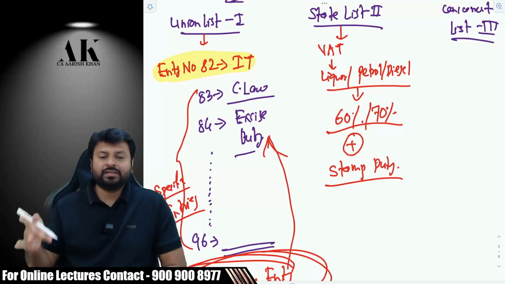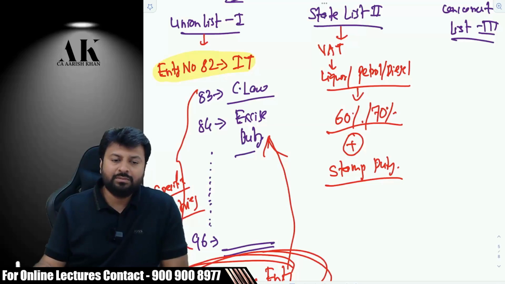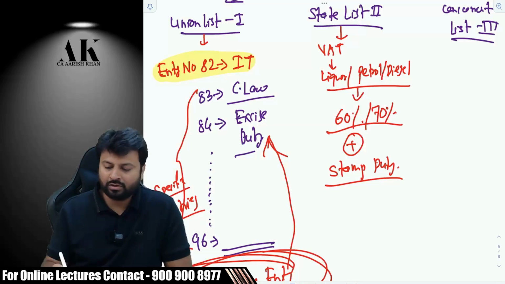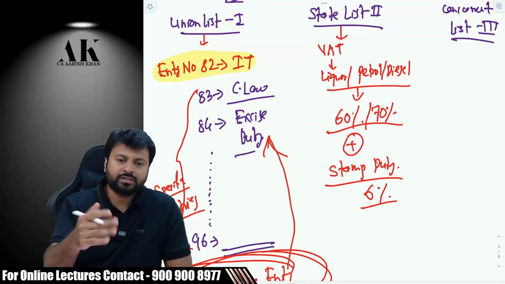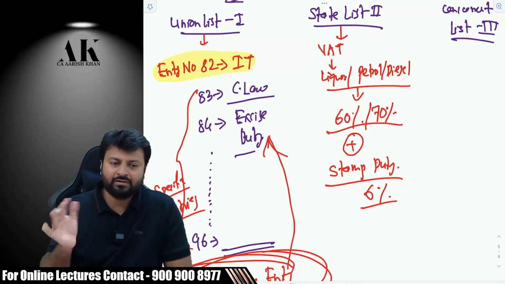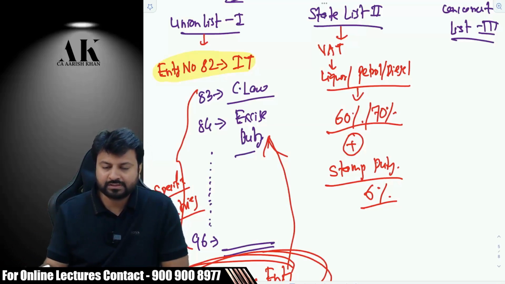Stamp duty on purchase or sale of what? Immovable properties, right? That's a very big amount here, considering the state to state law. In Maharashtra, in Mumbai, it is 6%. In your state, it might be some other rate. But somewhere around 4 to 6% it is there in most of the states.